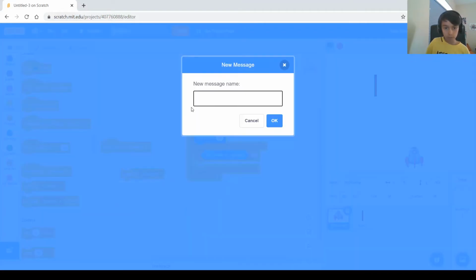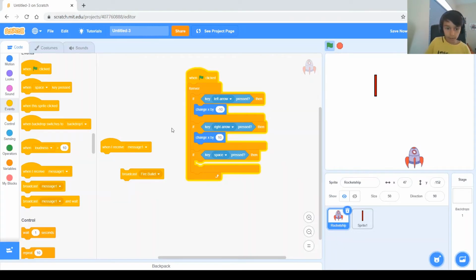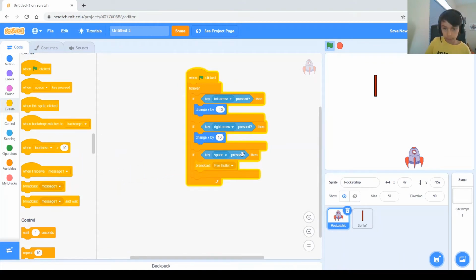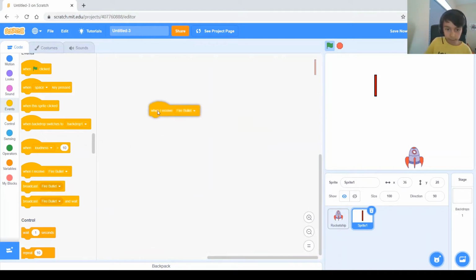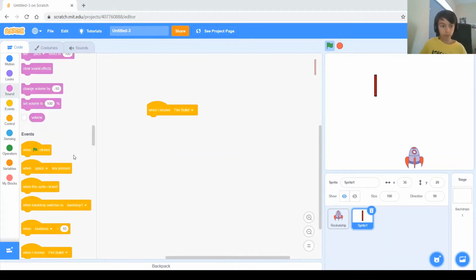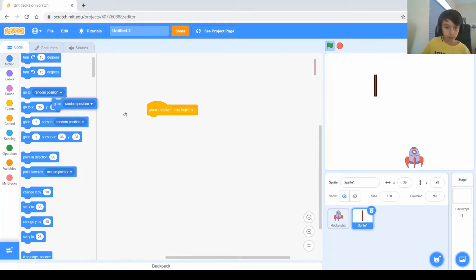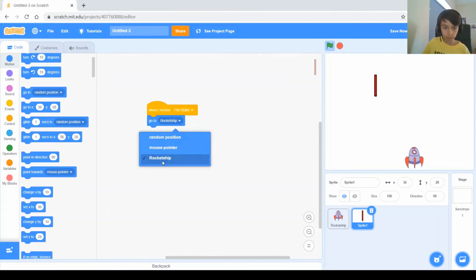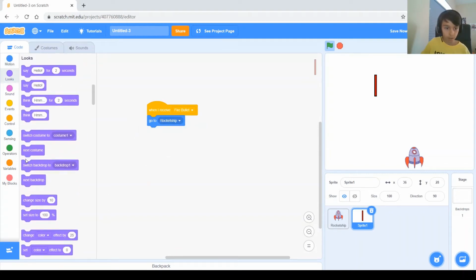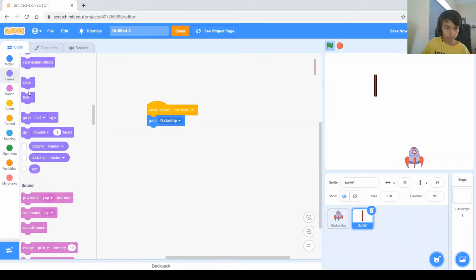So let's get new message, and let's say, for example, fire bullet, and delete this one and broadcast fire bullet right here. If key space pressed, then broadcast fire bullet, and then go to the bullet, and when I receive fire bullet, we need it to go to the rocket ship and then show and then make it go all the way up. So when I receive fire bullet, go to rocket ship and show, because at the beginning it's gonna be hidden. So when I receive fire bullet, go to rocket ship, show, and then we need it to go up.